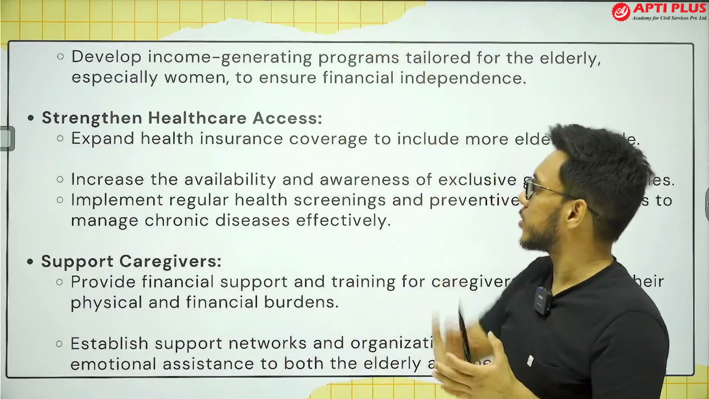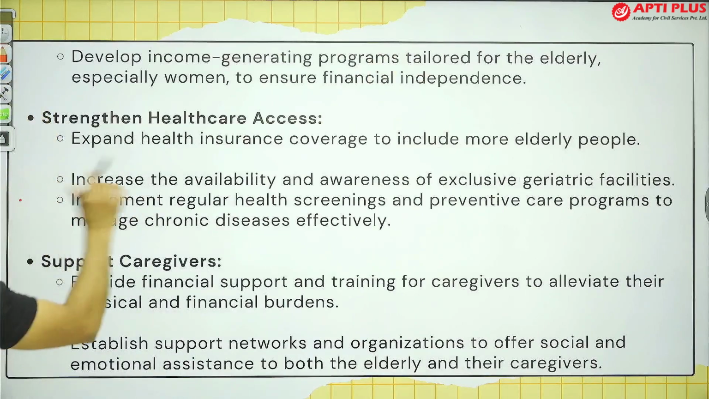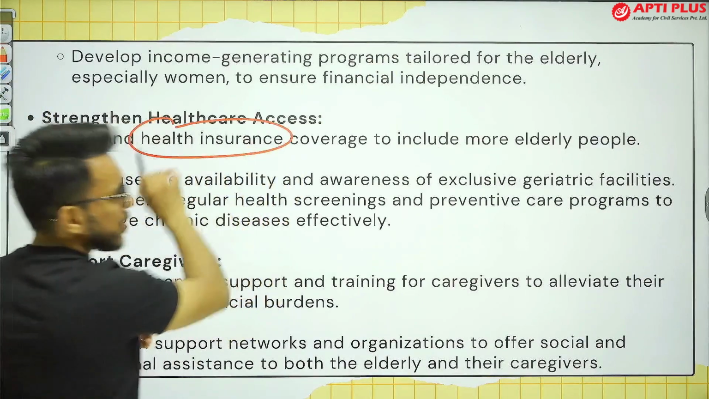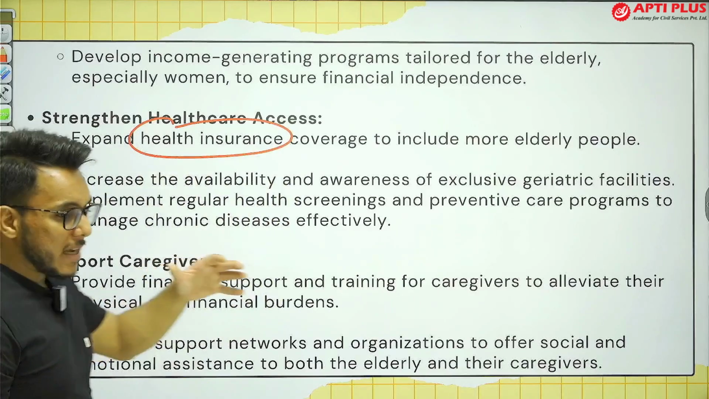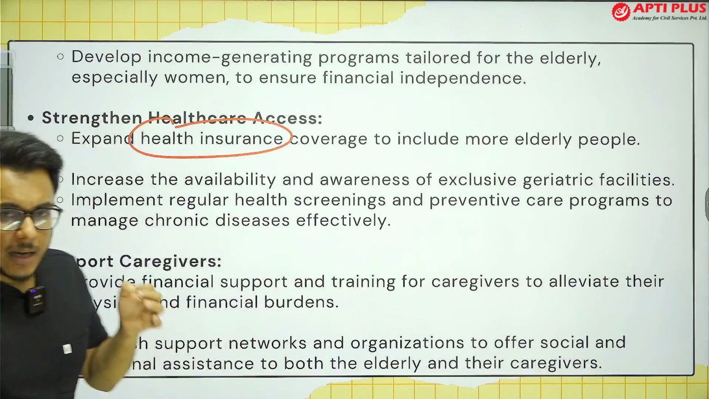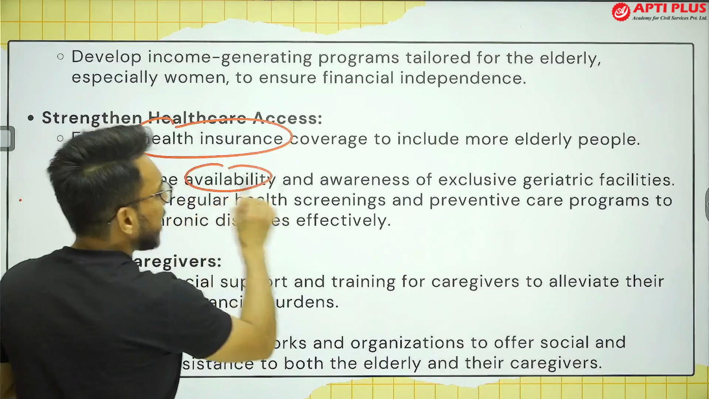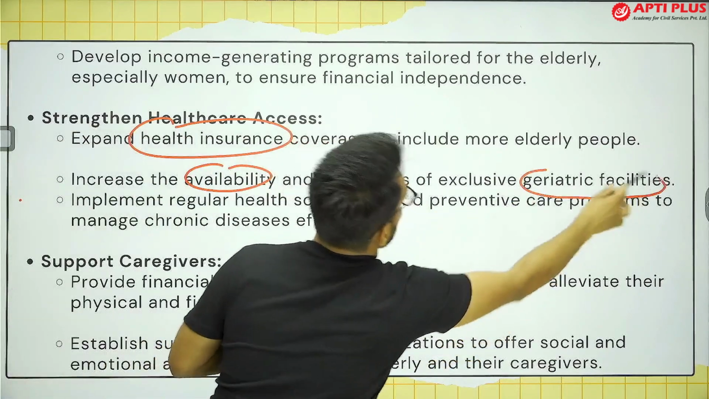We need to focus on that. The next thing that needs to be focused on is that we need to expand health insurance to more and more elderly people. You see, only 31% of people have health insurance. So ensure that the penetration of health insurance increases to more and more people. Then the availability and awareness of geriatric facilities need to be enhanced.